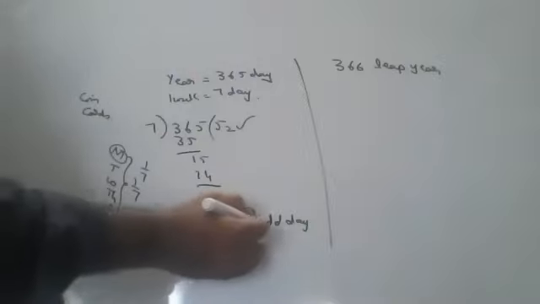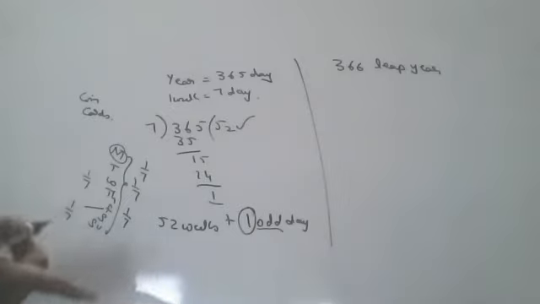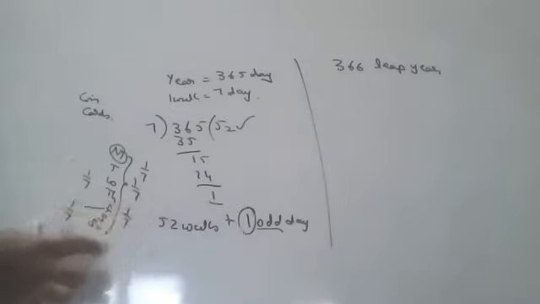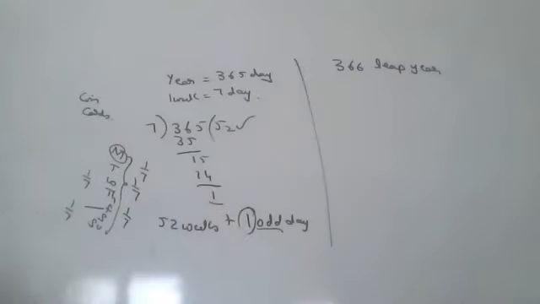One odd day is left over, so that can be anything. Probability of getting a Wednesday? 1 of 7. Thursday? 1 of 7. Friday? 1 of 7. Anything. This one day can be anything. I hope you people are able to understand.